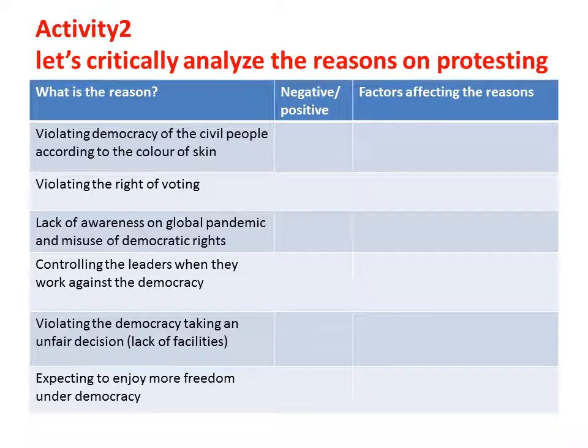I want you to identify whether they are positive or negative in ensuring democracy. At the same time, try to find out the factors that affect the reasons. What is the reason behind the given reasons? Take a little time.